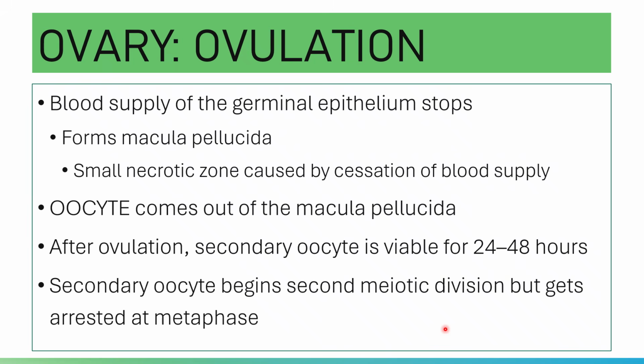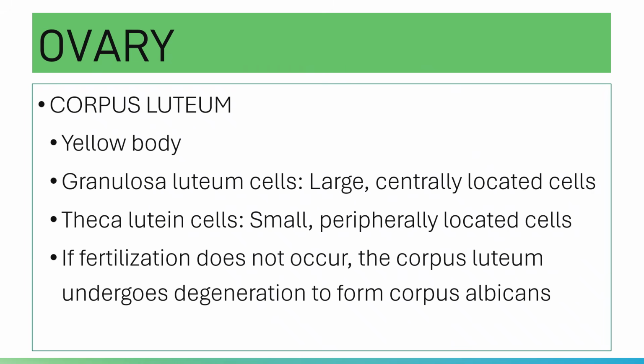Again, the secondary oocyte, which is arrested at metaphase, will complete the second meiotic division only if it is fertilized by a sperm cell. Okay?